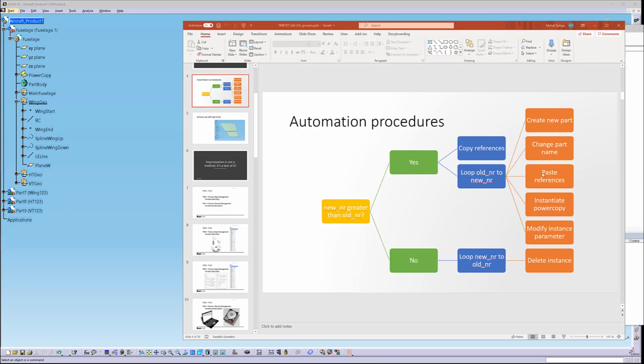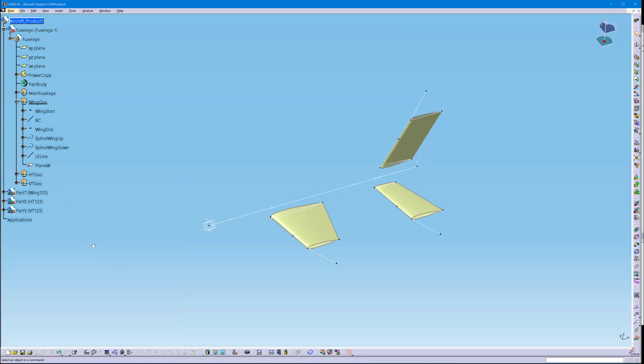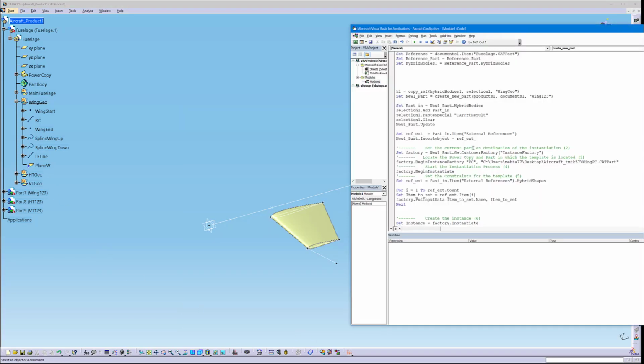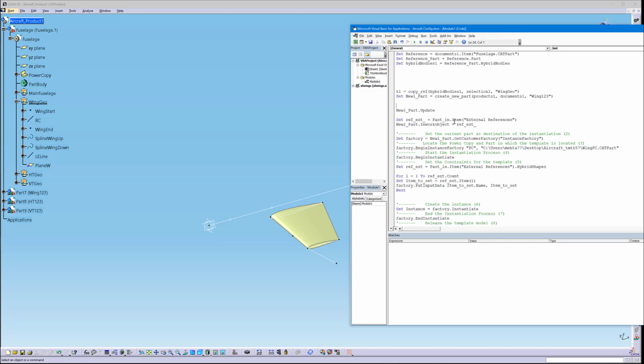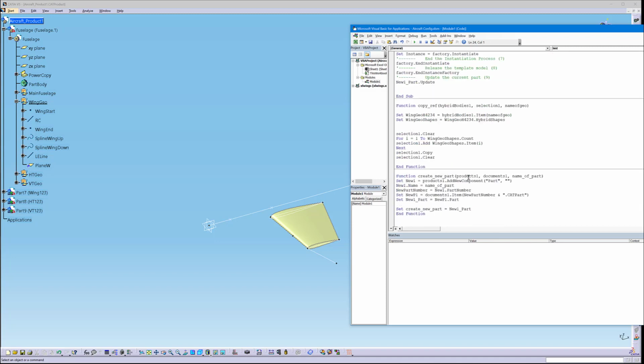So now we have yet another function. Okay, so now we'll just do the paste references function and then the instantiate power copy function. And then for the paste references, we have these, and I will just call them out again as before.